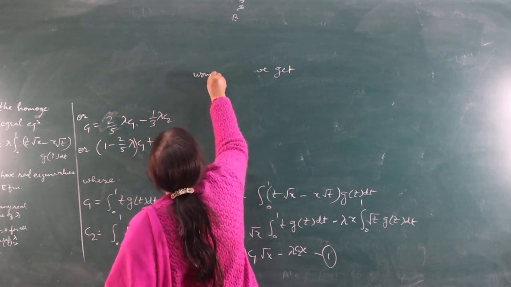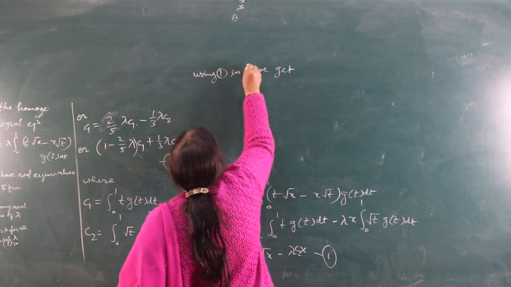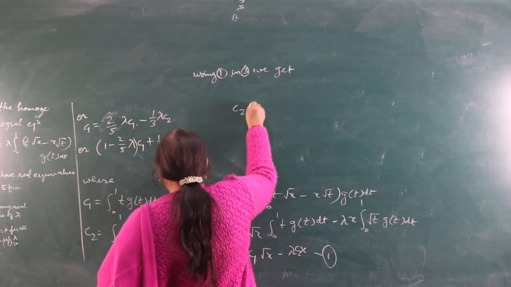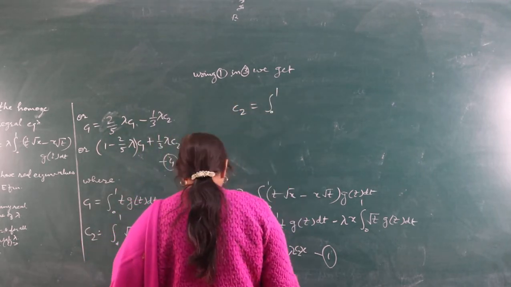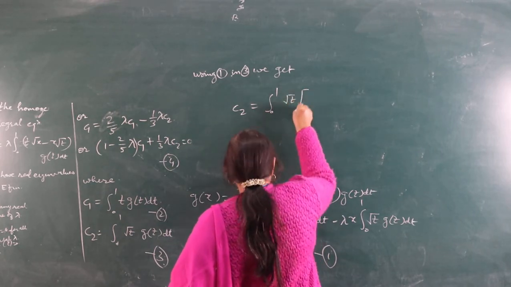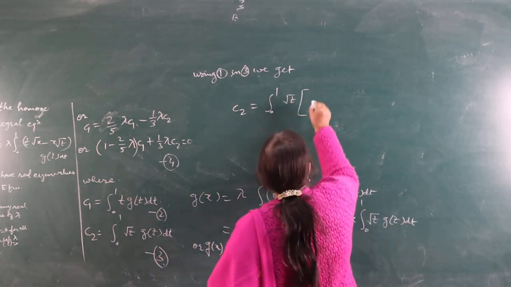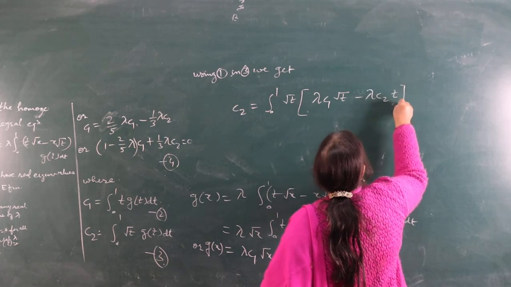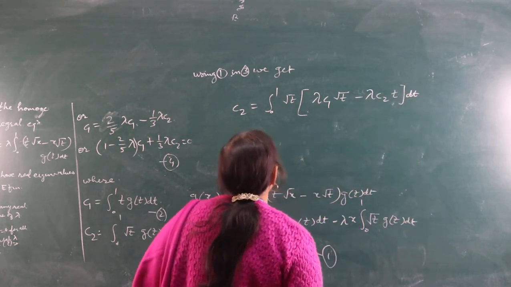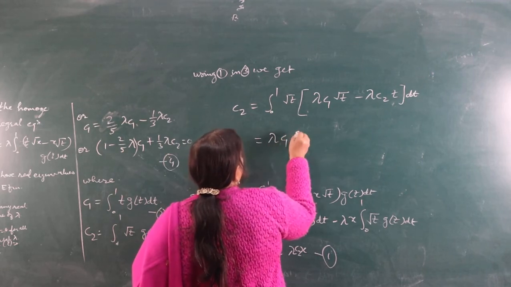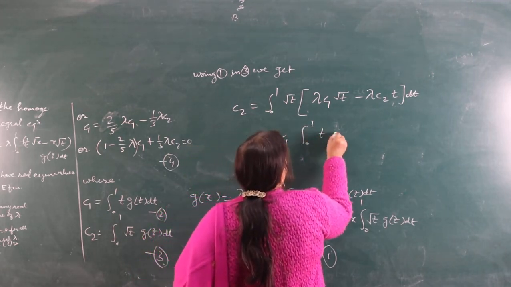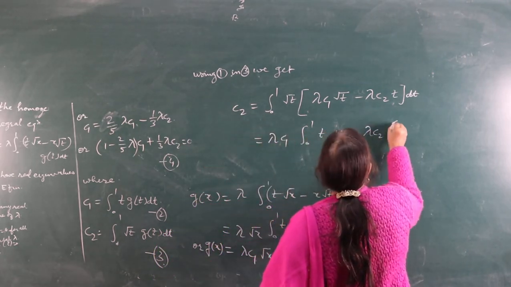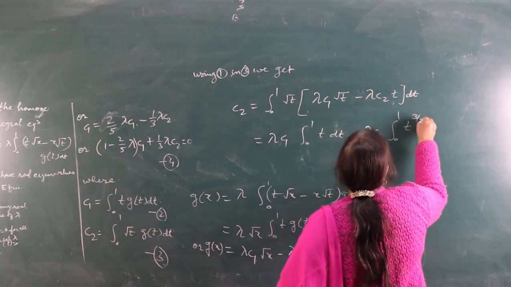Using first and third, we get c2 = ∫ from 0 to 1 of √t (λ c1 √t − λ c2 t) dt. This is equal to λ c1 ∫ from 0 to 1 of t dt minus λ c2 ∫ from 0 to 1 of t^(3/2) dt.